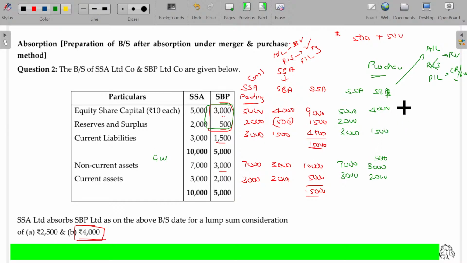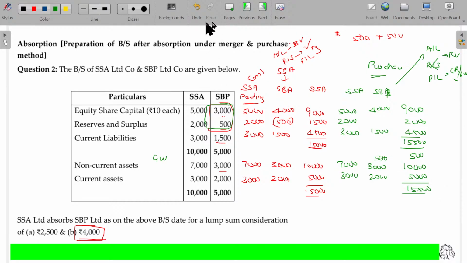Now, the overall value being 9,000. Reserves and surplus 2,000. This will be 4,500. Goodwill 500. Non-current assets 10,000. Current assets 5,000. Get me the total value. 15,500. Hope now you'll be able to understand the difference between the earlier model and this model. Clear?